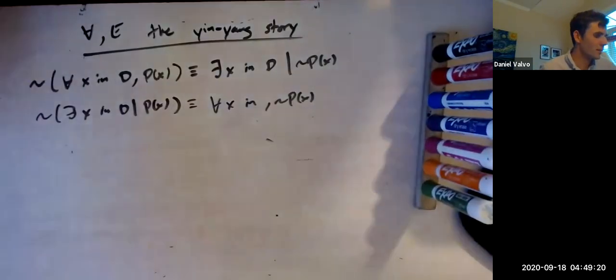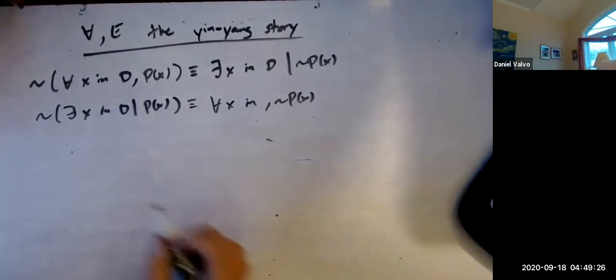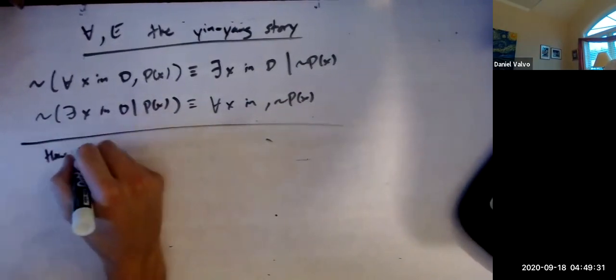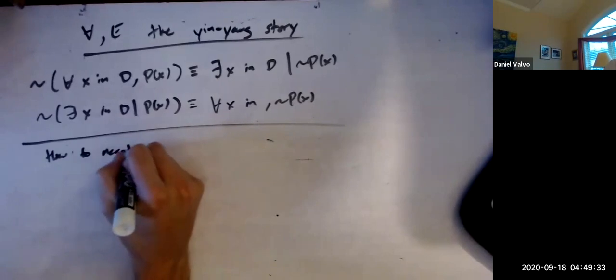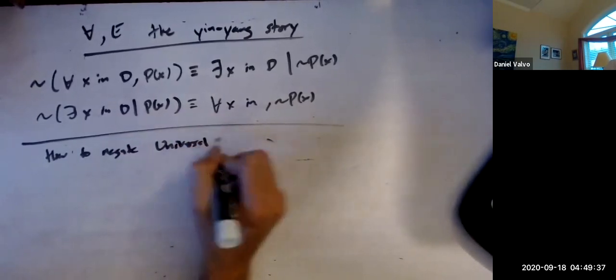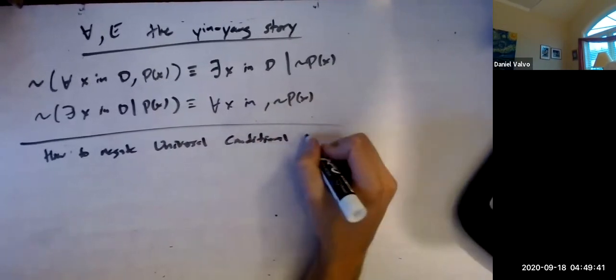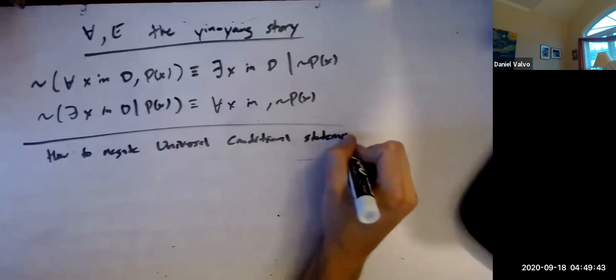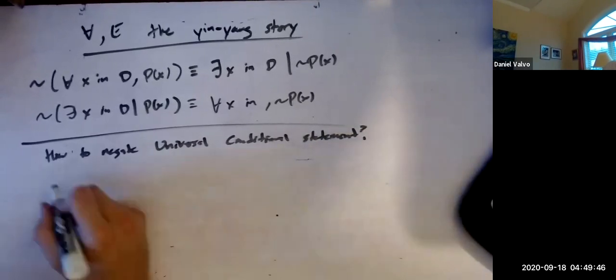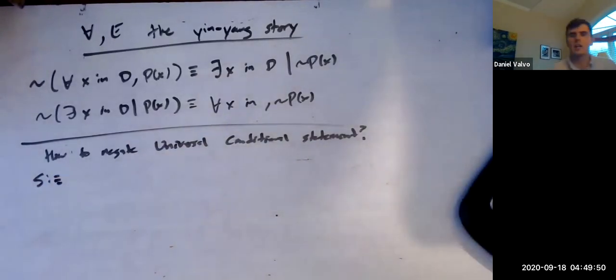Yeah. Let's do one example of this. So let's negate a universal quantifier now. How to negate our universal conditional statement? So if we have our statement is, who's got a good universal conditional?